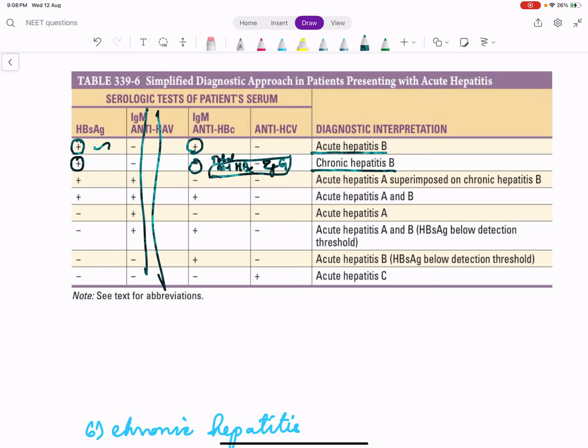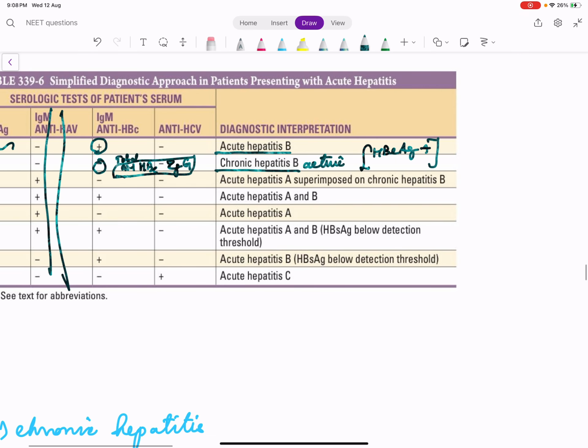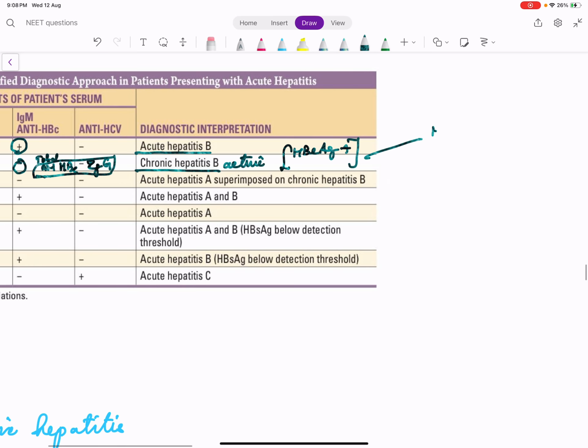When do you say it is chronic active hepatitis B? When HBeAg is positive. In this scenario, HBsAg is positive, anti-HBc IgG is positive, and HBeAg is positive.